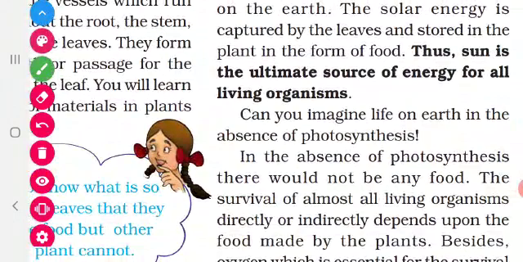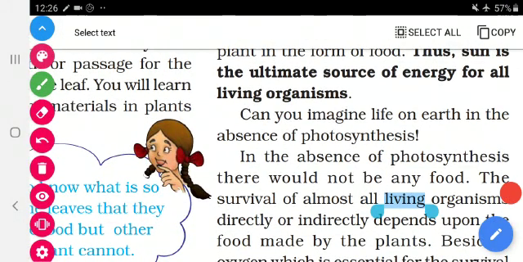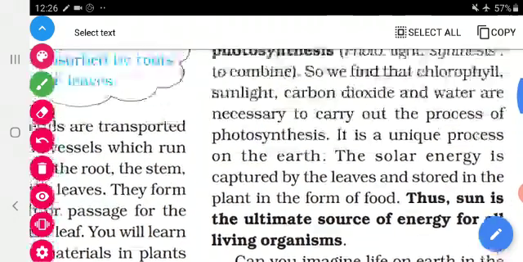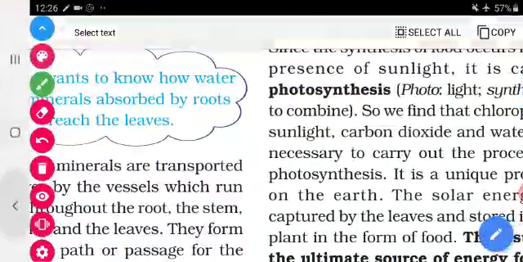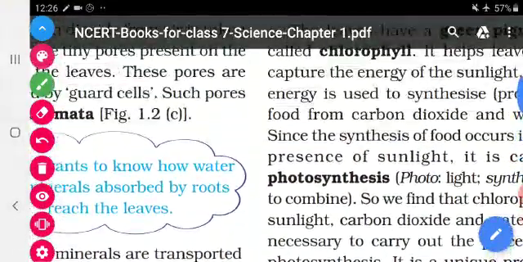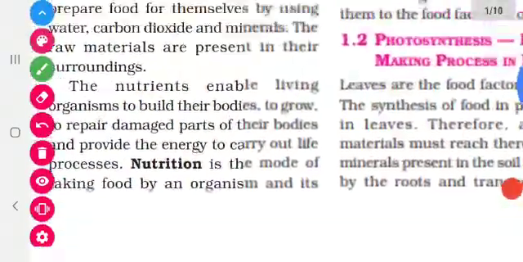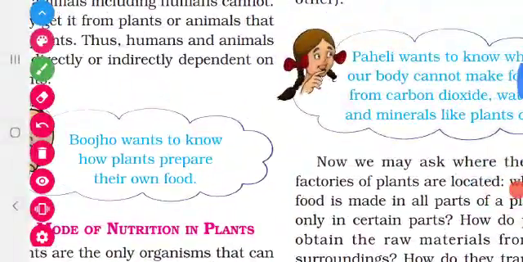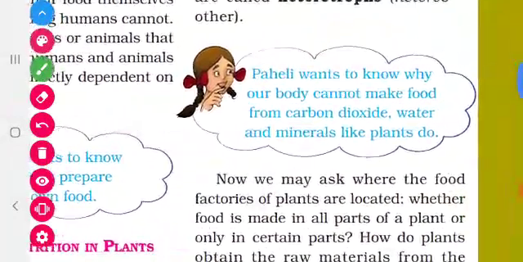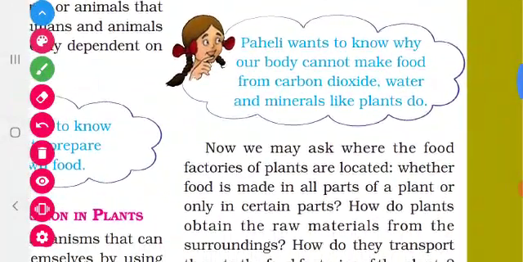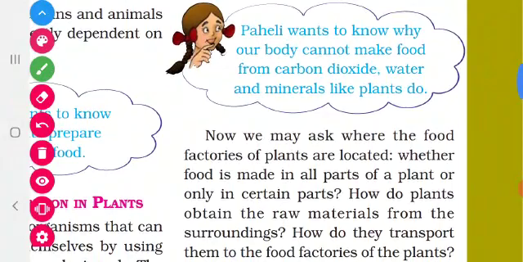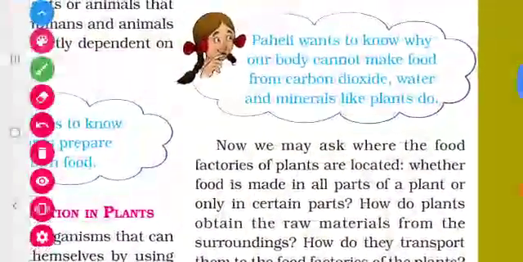And the next question, imagine a life on earth without photosynthesis. Then Pakali's question: why can our body not make food from carbon dioxide, water and minerals like plants do? So write the answers for these questions.